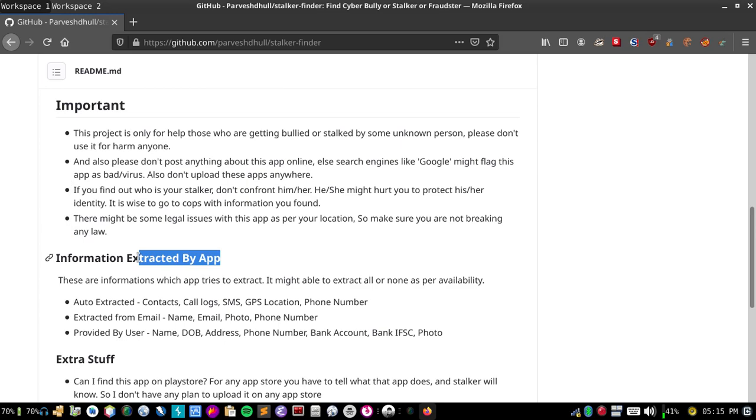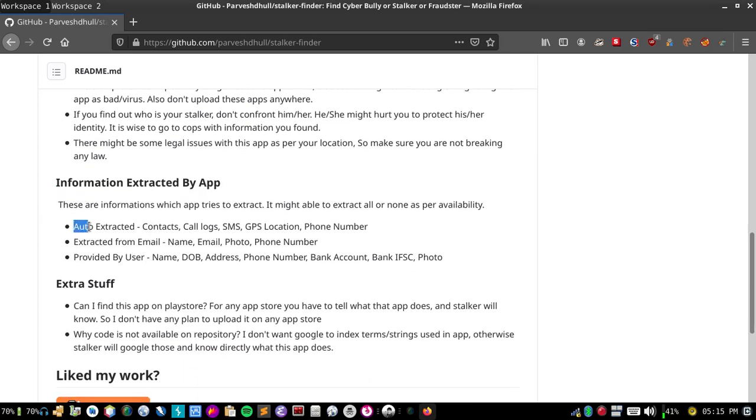And what kind of information is extracted by main.apk? These are automatically extracted by the app when permissions are received from the user: contacts, call logs, SMS, GPS location, phone number, etc. You can know very much about that person from these details, because if you see contacts like mom or father, you can call that person and easily ask where they are and who they are. And by GPS location you can see where that person's home is.